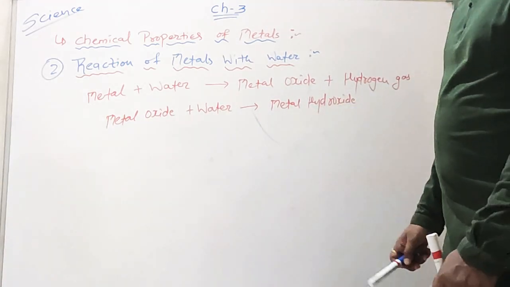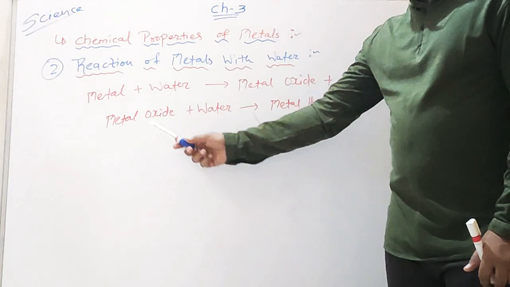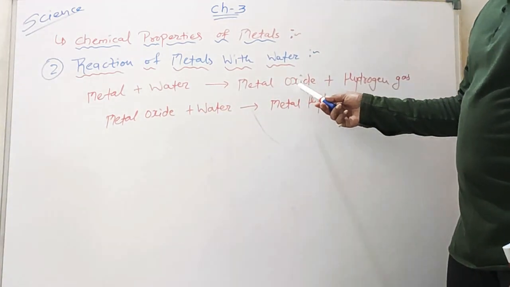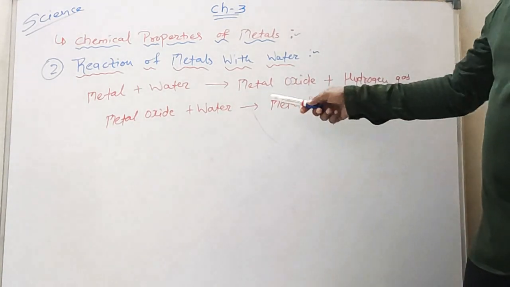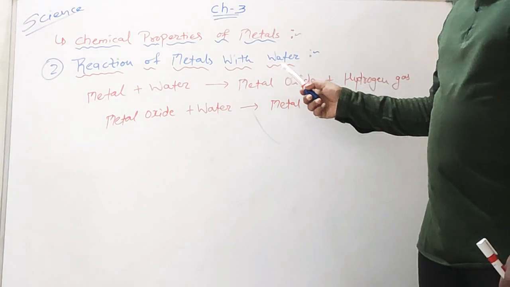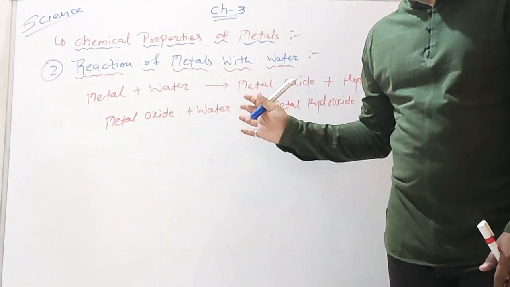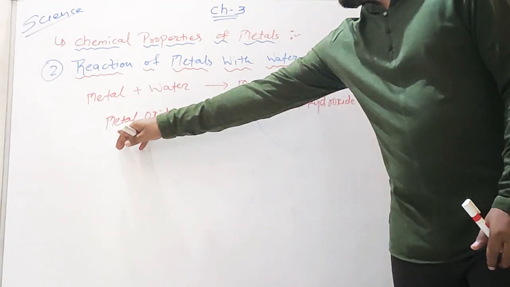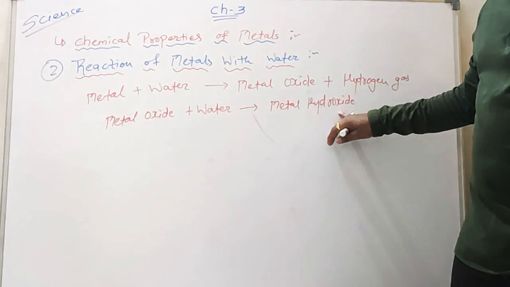Second type of reaction is reaction of metals with water. When metal is reacted with water, metal oxide is formed with hydrogen gas. Now the metal oxides which are formed, we know not all dissolve in water, but those that dissolve in water form metal hydroxide.